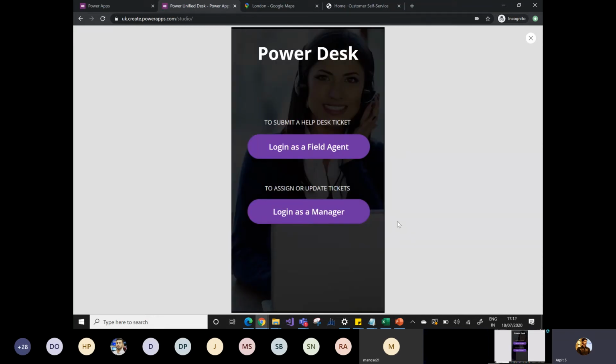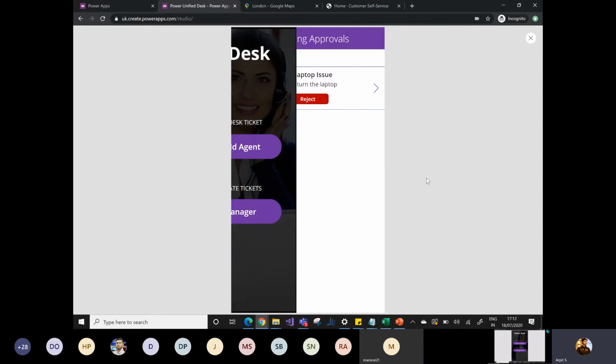Okay, now everyone has done their own task. Arpit has communicated with the customer. Ambes has provided the finance approval. Narayan has collected the laptop from the customer's home. Now, in order to close the case, Victor will be responsible. Victor is a service manager in this demo, and he will be responsible for reviewing the request and closing the case. So let's say Victor will open this mobile application and click on login as a manager.